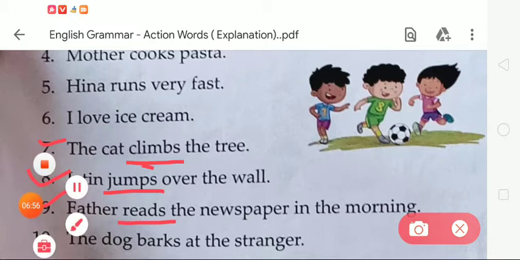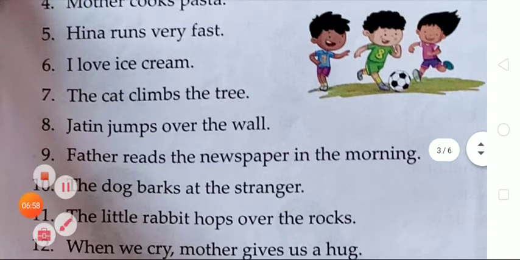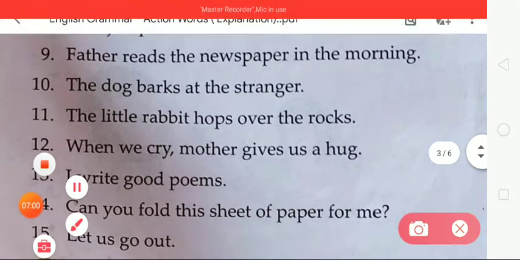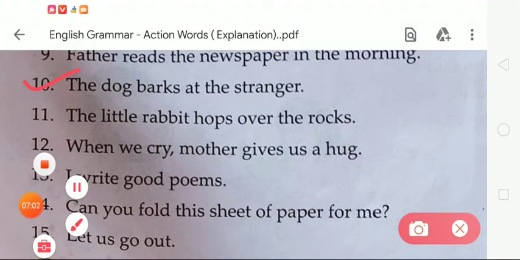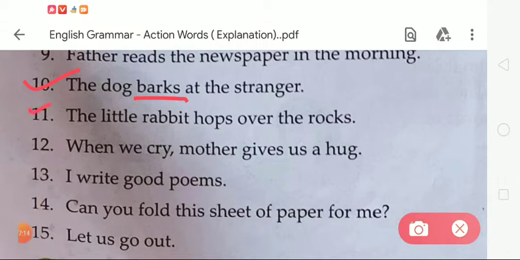Now the next, number 10. There is a sentence, the dog barks at the stranger. Here the given word barks is the action word, so we have to underline it. Now in number 11, the little rabbit hops over the rocks. Here the given action word is hops. So we have to underline it.